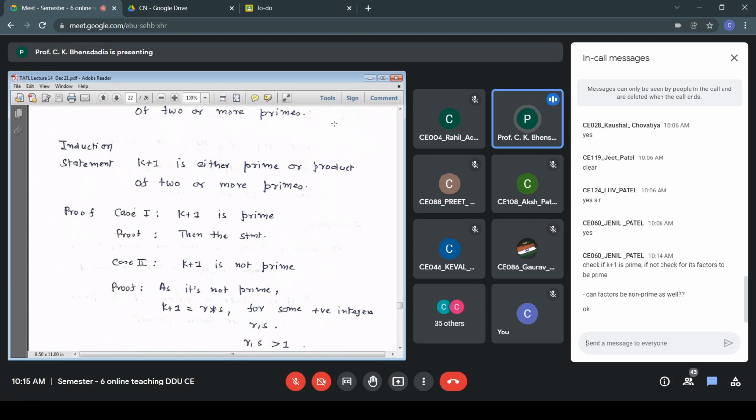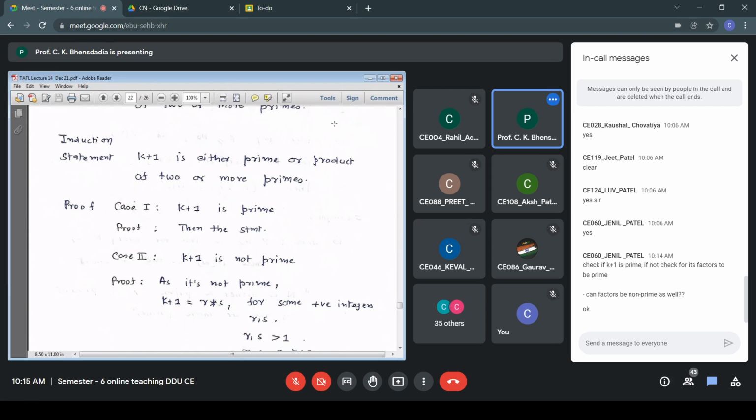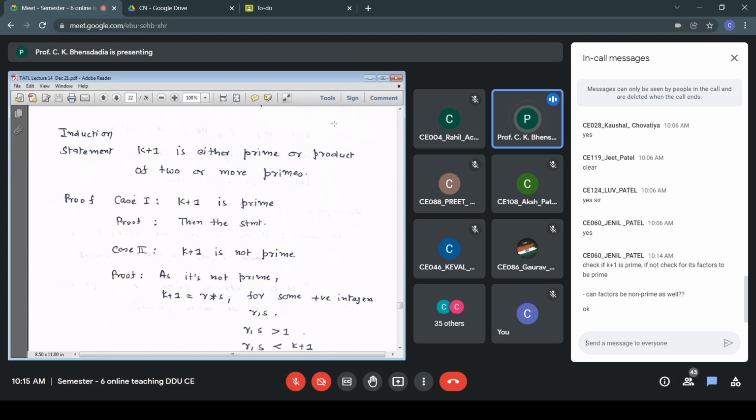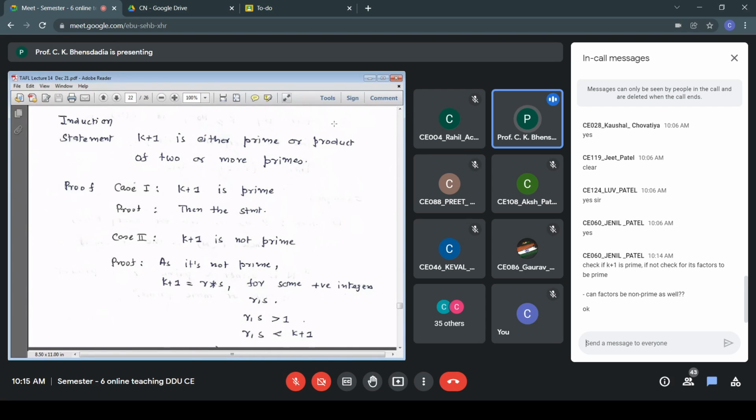And the range of r and s is greater than 1. It's not prime, so it's factorable. So r and s have to be greater than 1 and also less than k+1. Then only we say it is not a prime. Other than 1 and the number itself, there is a factor. So k+1 equals r*s, where r and s are greater than 1 and less than k+1, because k+1 is known to be not a prime number.